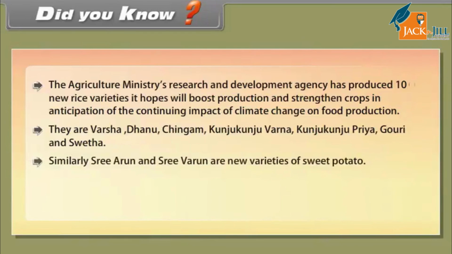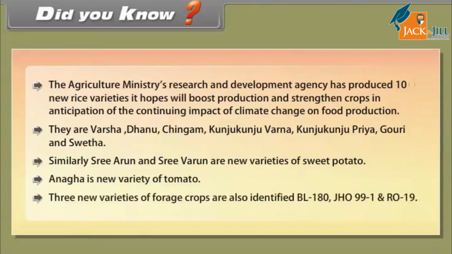Similarly, Sri Arun and Sri Varun are new varieties of sweet potato. Anaga is new variety of tomato. 3 new varieties of forage crops are also identified: BL 180, JHO 99-1, and RO 19.